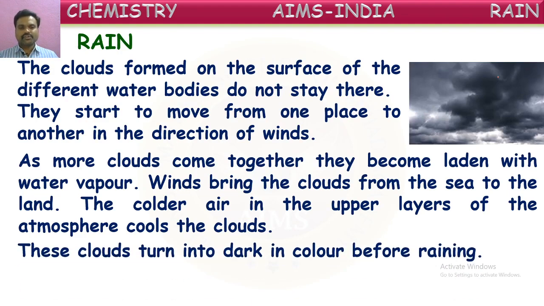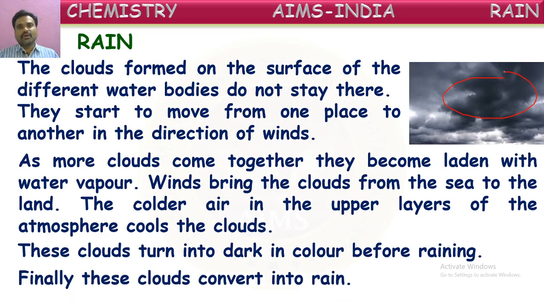These clouds turn dark in color before raining. Yes, you can see these dark clouds here. So before raining, these clouds turn dark because of the huge formation of bigger droplets of water. Then these droplets will come down in the form of rain.